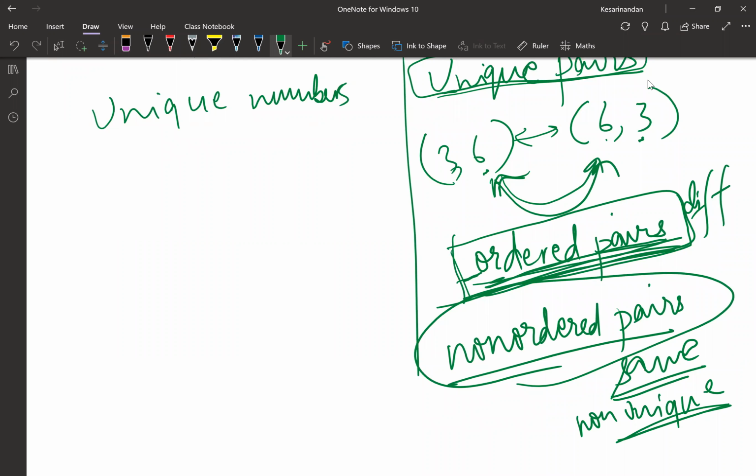So an ordered pair is unique. In ordered pairs, numbers can be different and then they are unique. In non-ordered pairs, even if the numbers are different, the order might be different, but order does not matter in non-ordered pairs. Then it becomes non-unique. It's a difficult concept. That's why I hadn't discussed it yet. Hopefully, guys, if you haven't understood, please ask me again and I'll explain it again. This is an important concept, and this concept is only useful in answering the questions. This has nothing to do with solving the questions, guys.